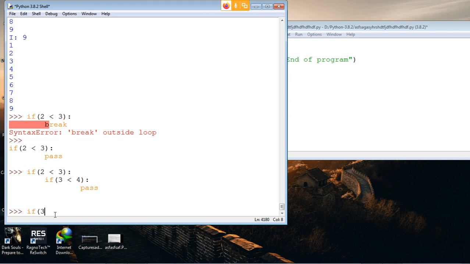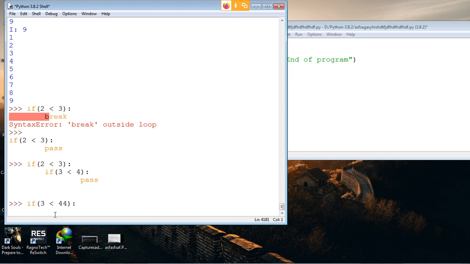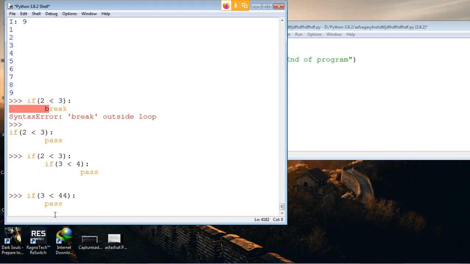See, there is only one main use case for pass. Say after this if statement you wanted to do something, maybe print something. But say you have not decided what you want to do. You are not sure. Maybe you'll go think about it and see what has to be done. But right now you don't know what to do. So because you don't know what to do, you can just say pass, and it'll allow you to pass.